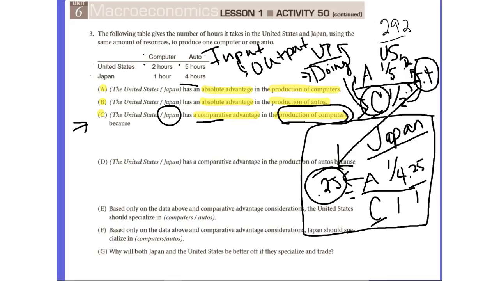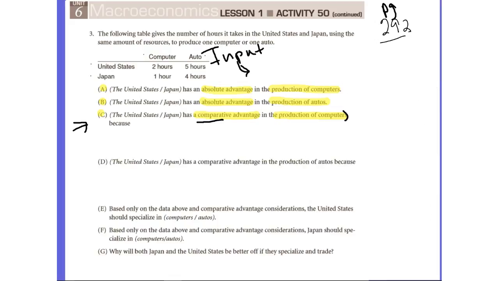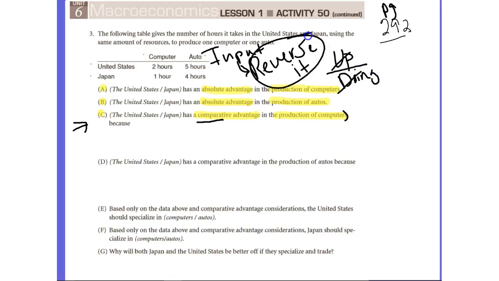Let's see if we get the same answer if we just simply reverse it. So instead of turning the input problem into an output problem, this time we're going to use the method of reversing it. Instead of putting whatever we're giving up in the numerator and whatever we're doing in the denominator, we're going to reverse it. We're going to put whatever we're doing in the numerator and whatever we're giving up in the denominator.